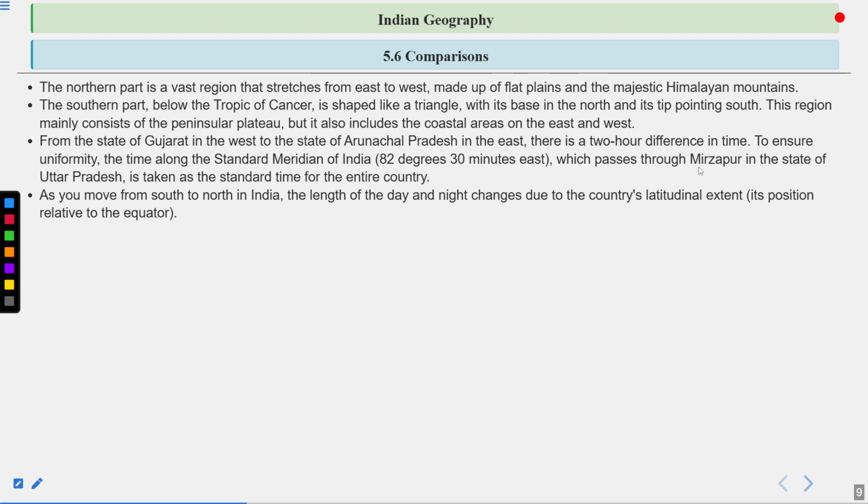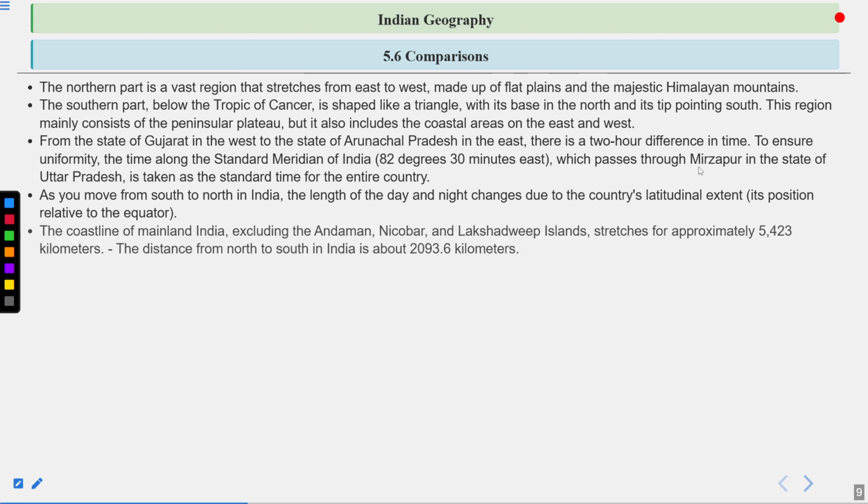As you move from south to north in India, the length of the day and night changes due to the country's latitudinal extent, its position relative to the equator. The coastline of mainland India, excluding the Andaman and Nicobar and Lakshadweep Islands, stretches for approximately 5,423 kilometers. Here we are not including the coastline that we find along the island groups. The distance from north to south in India is about 2093.6 kilometers.